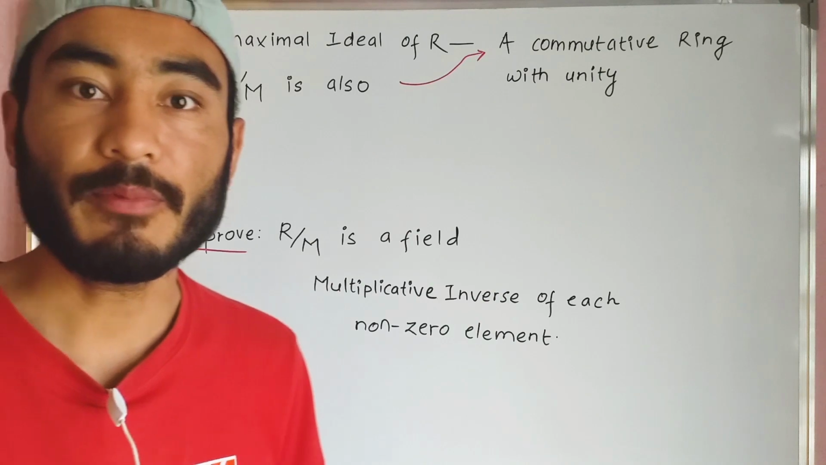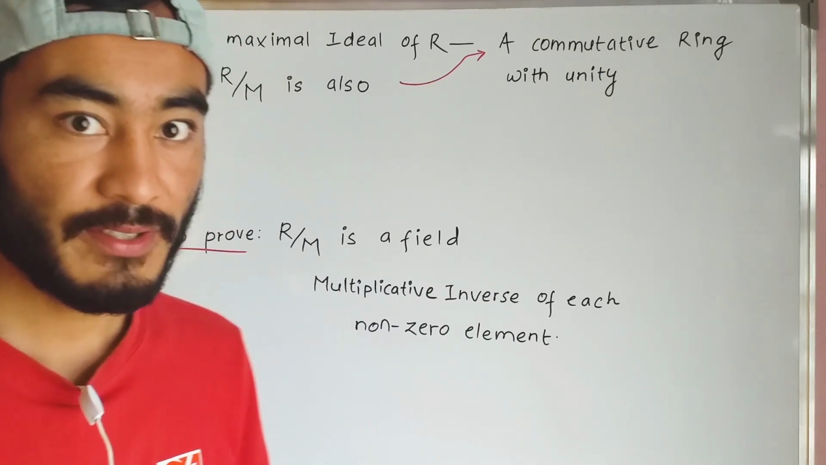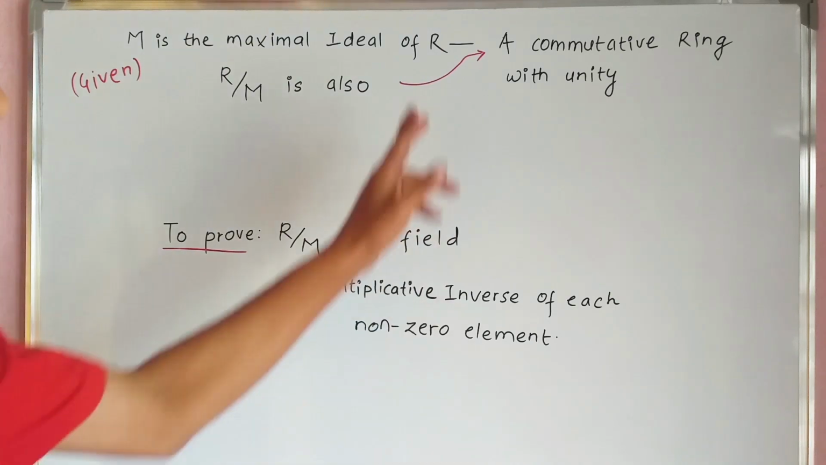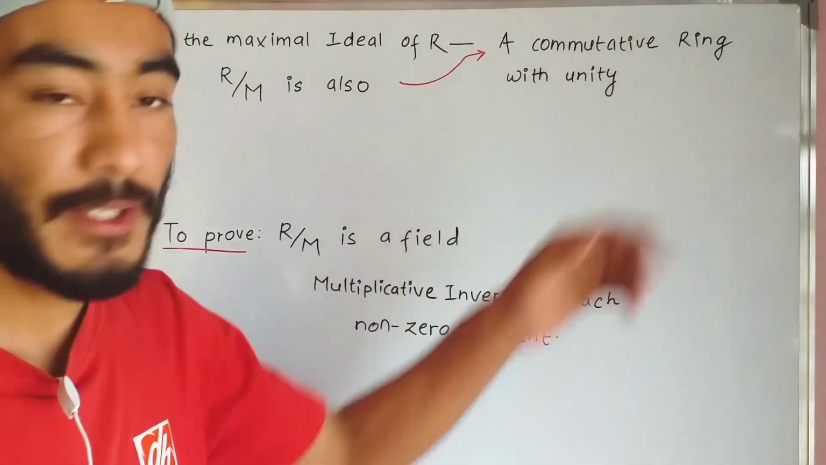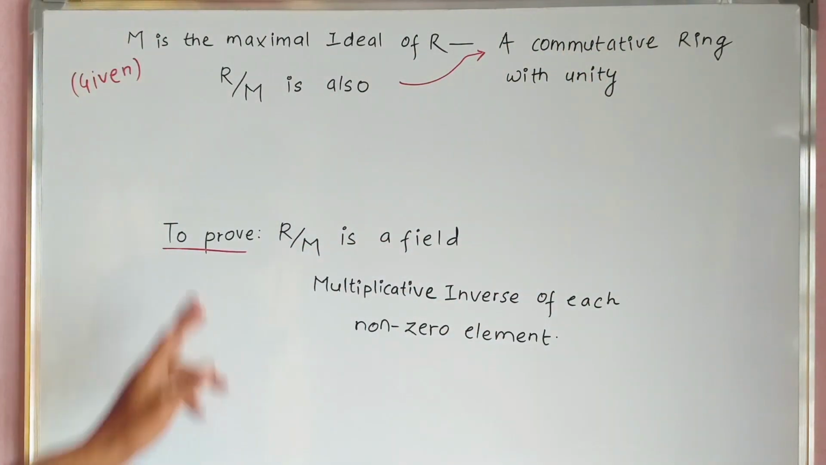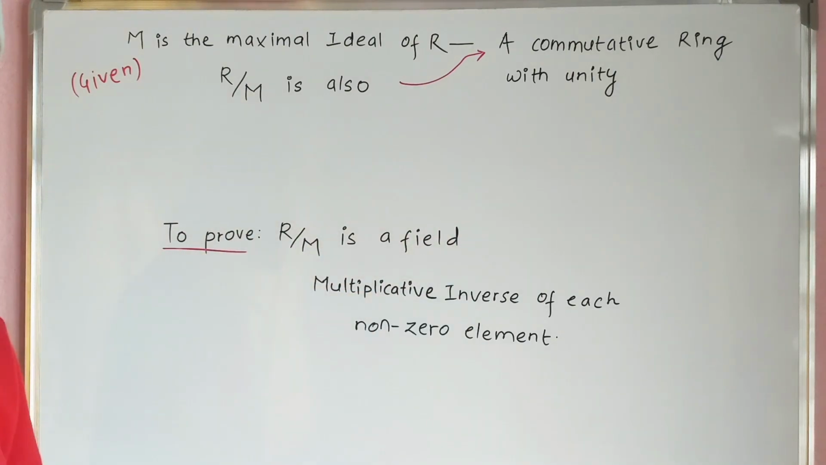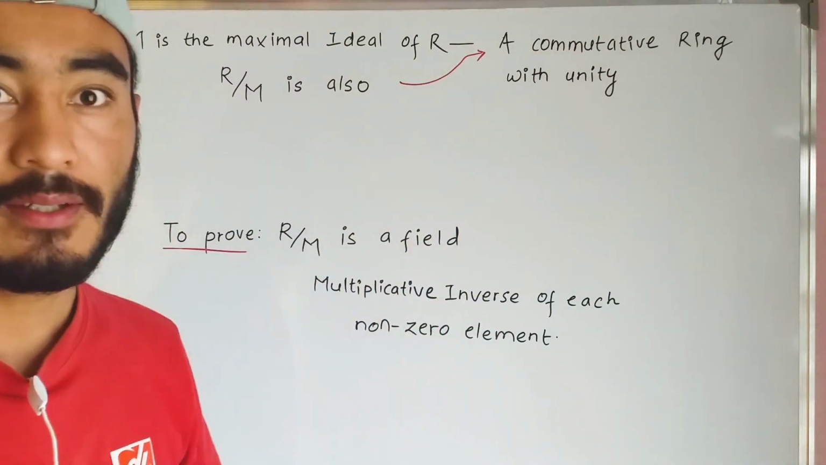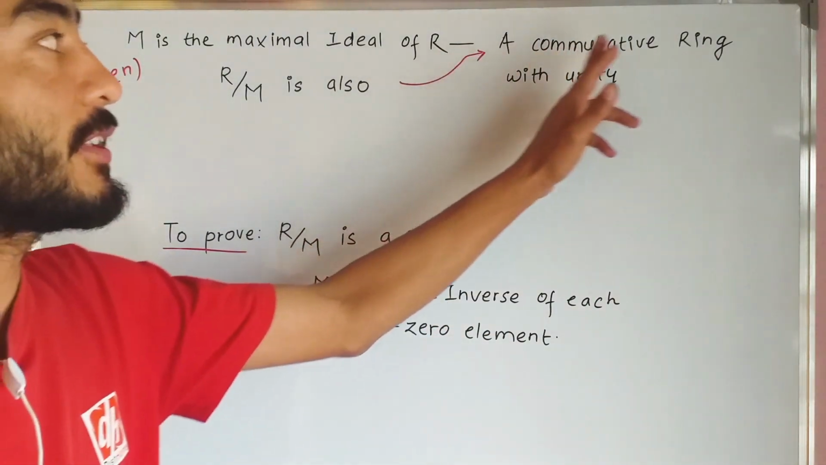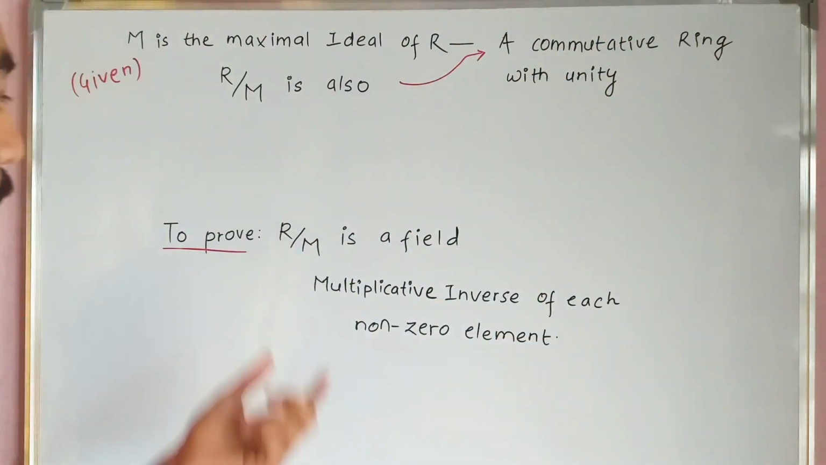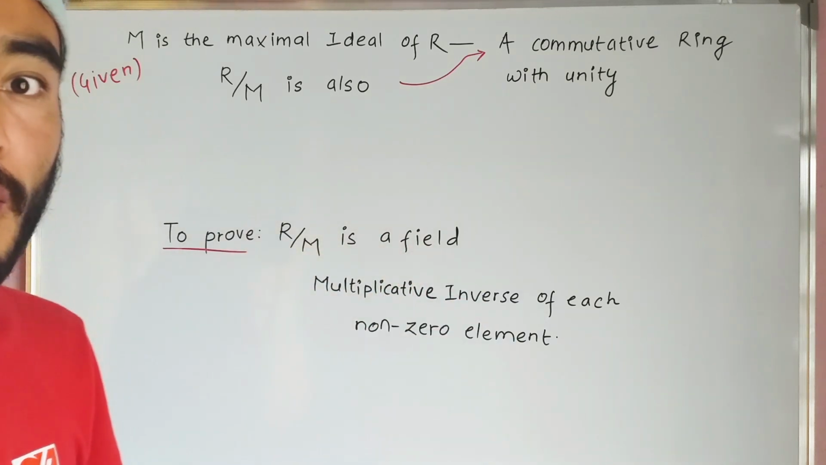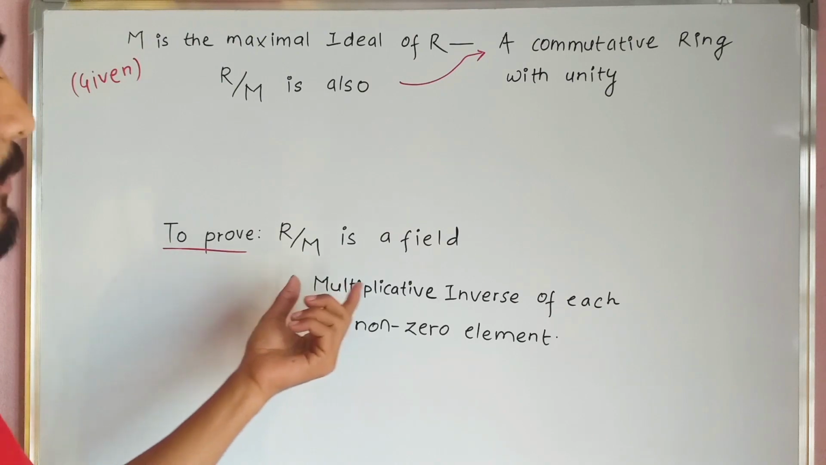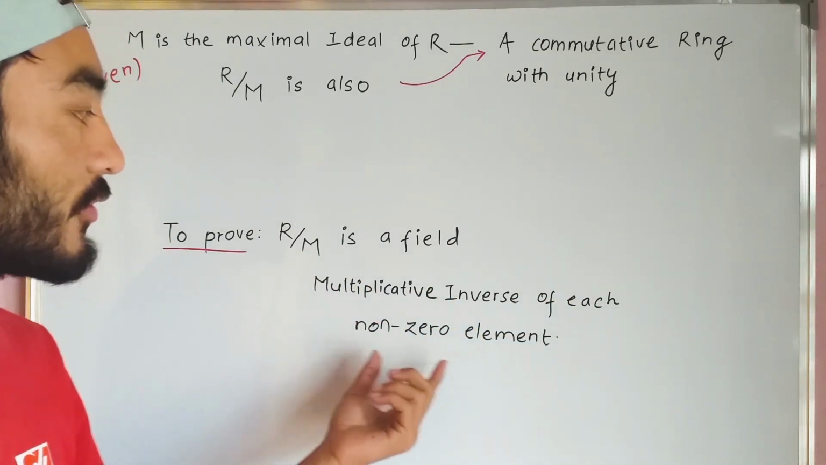Now we proceed to the proof. First part of the proof: M is the maximal ideal of R is given to us. R is a commutative ring with unity. To prove: R/M is a field. Now R/M is already a commutative ring with unity because R is also a commutative ring with unity. So the only thing left to do is to find the multiplicative inverses of each non-zero element.